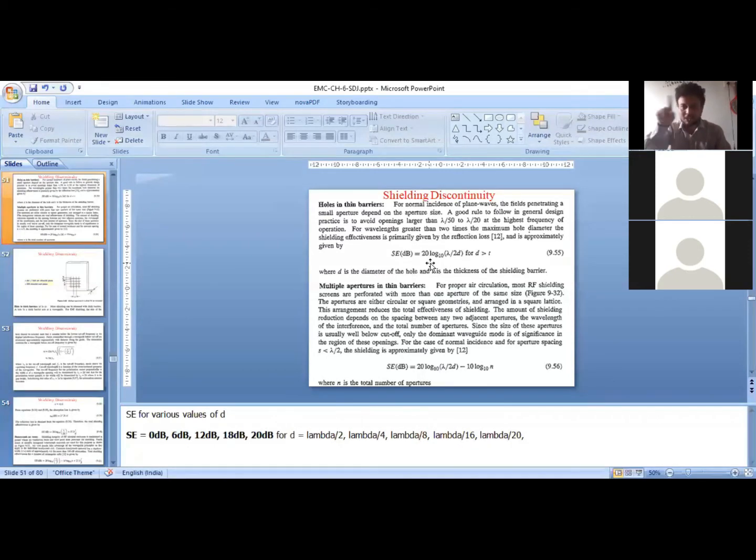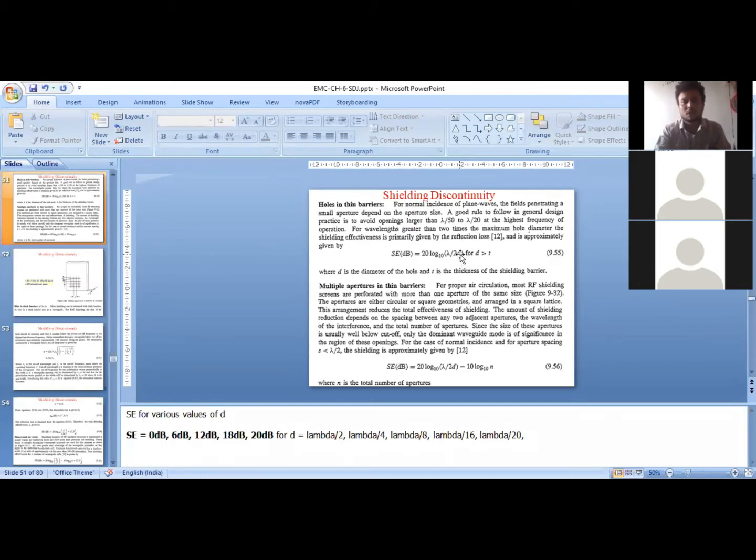In that case, the shield aperture, the dimensions of the hole, acts as a lambda by 2 long antenna. That's why whatever energy is there on this side of the shield is getting transported to the next side of the shield. That is not a good thing. And when d is lambda by 4, I'm reducing the diameter of the hole to half now.